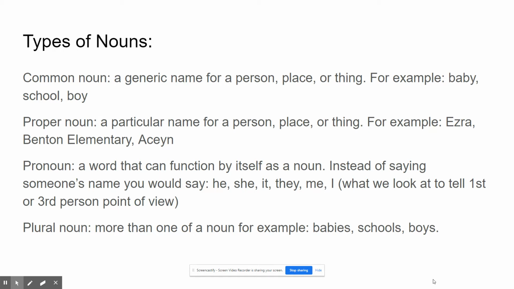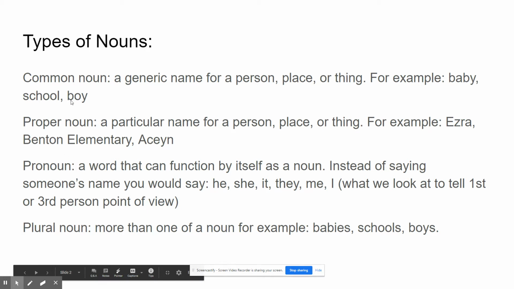Another type of noun is a pronoun. It's another type of part of speech. Whether you know this or not, you've been studying pronouns whenever we're looking at first or third person point of view. A pronoun is a word that can function by itself as a noun. So instead of saying someone's name, you could say he, she, it, they, me, I, them. Okay, those are all pronouns. They're words that take the place of a noun. So if you know what nouns are, then you know what pronouns are. So those are two parts of speech out of eight that you already know.